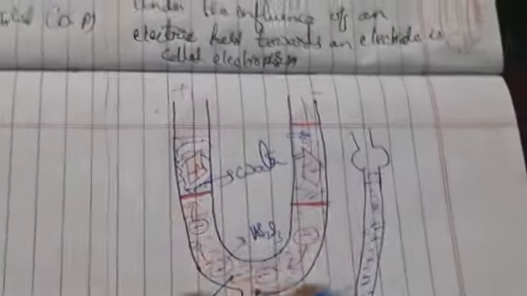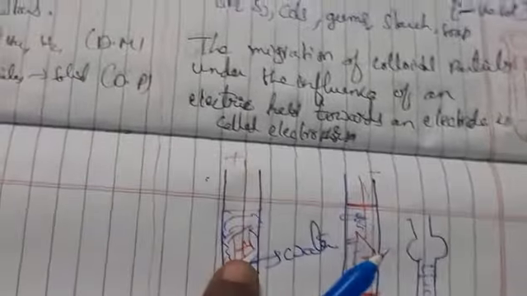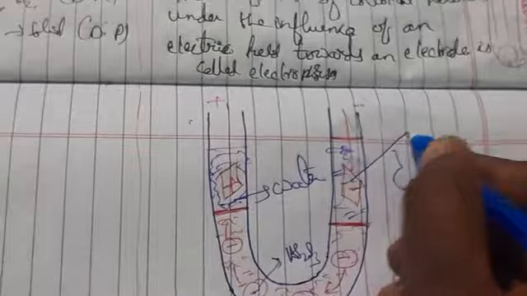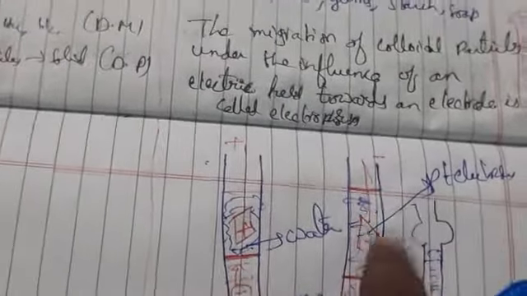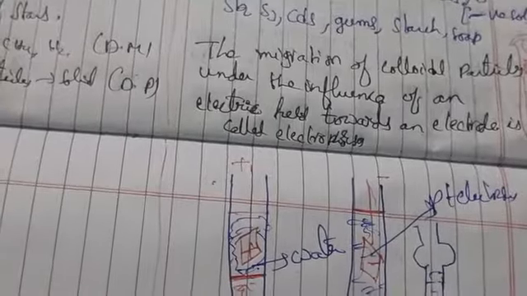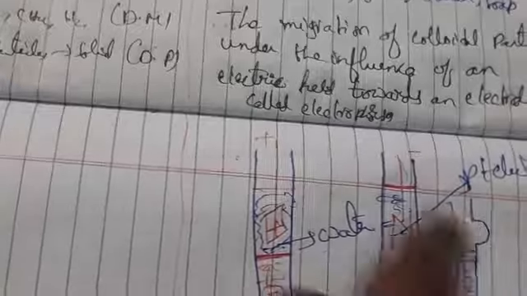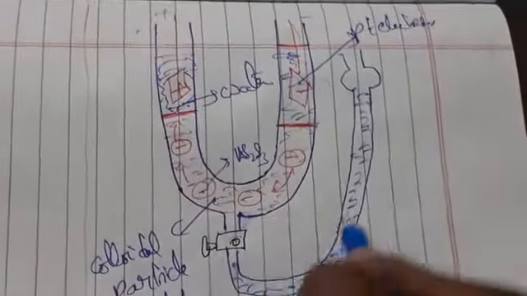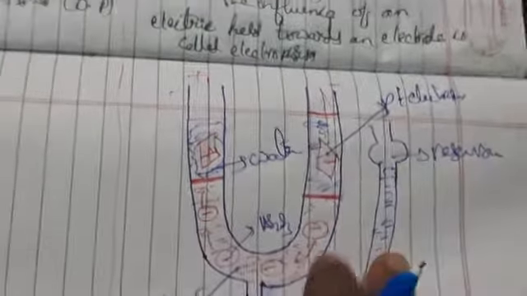So this electrophoresis apparatus consists of a U-shaped tube provided with two platinum electrodes. So these two are platinum electrodes. We also need a stopcock, which is connected to a funnel. So there is a stopcock connected to a funnel, and this is nothing but the reservoir.